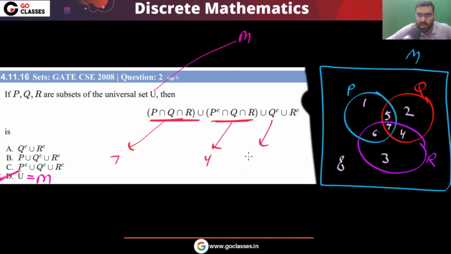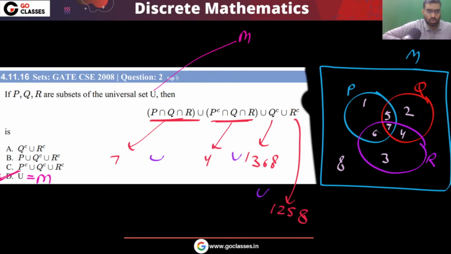What is Q complement? Q complement is anything which is not in Q, so that is this area. And what is R complement? Anything which is not in R. So that is 1 to 5, 8. Now you can do their union. This union, this union, this union. So the answer will be this. Yes or no? Very simple method. Very simple way to solve this question.